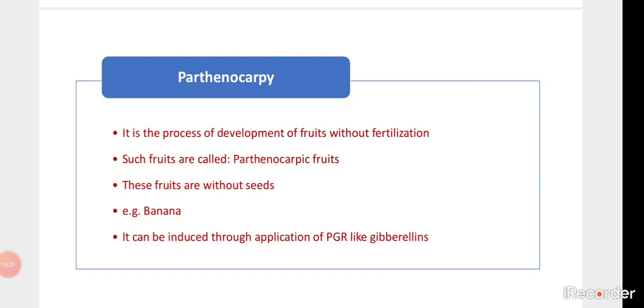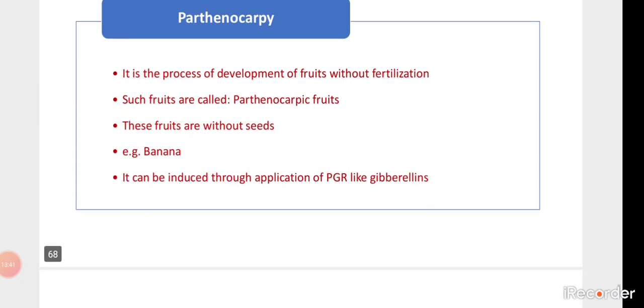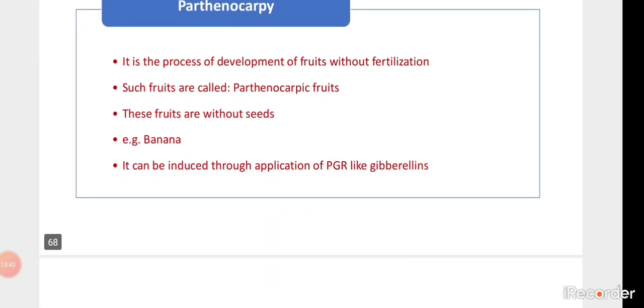In the absence of fertilization, all the processes proceed without it. That is why the seeds are totally absent. We can induce it by applying certain hormones like gibberellin.